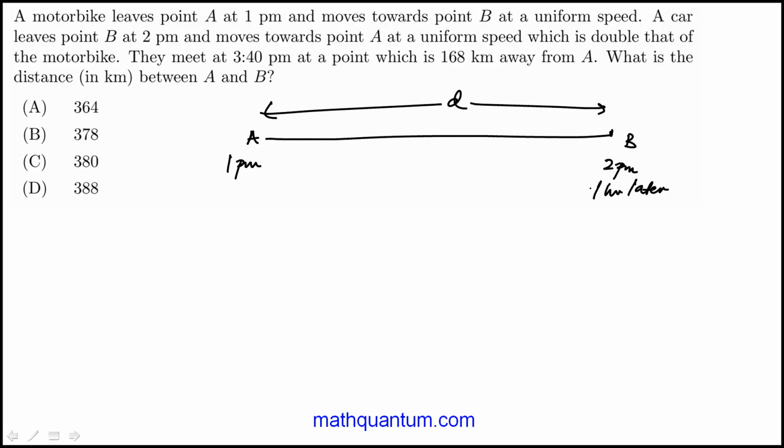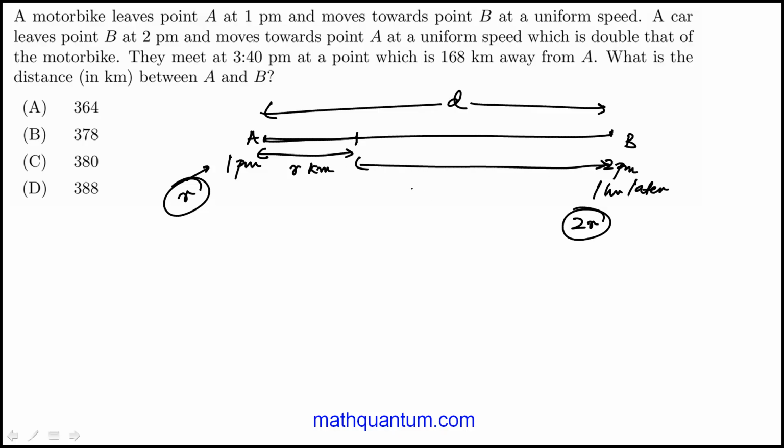And the speed is double that of the motorbike. So let's call that 2R, and the rate of the motorbike is R. And so in 1 hour, it's moved R kilometers. So that remaining distance, because this is at 2 p.m. here, is D minus R.